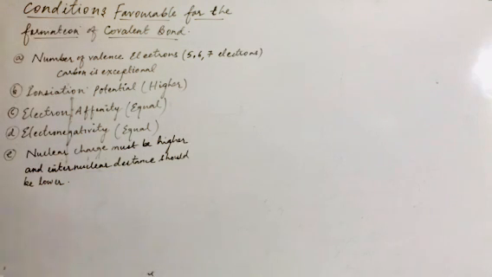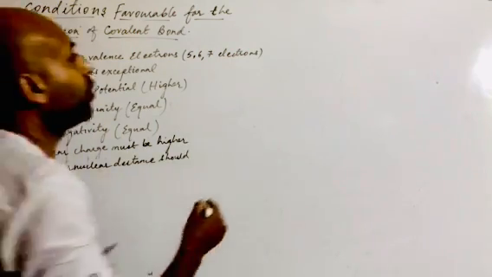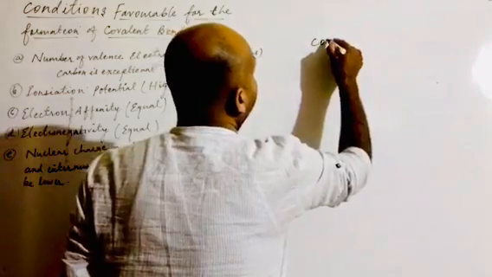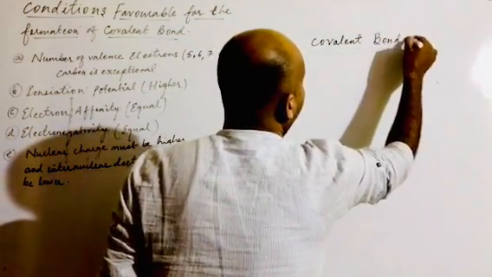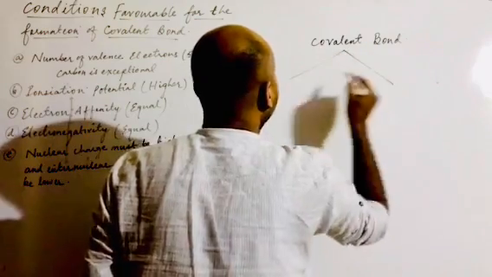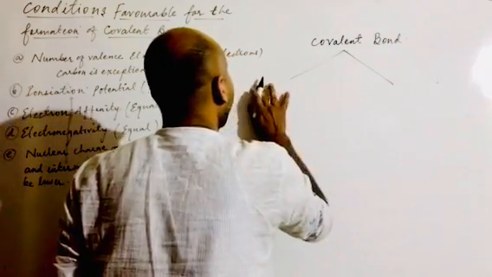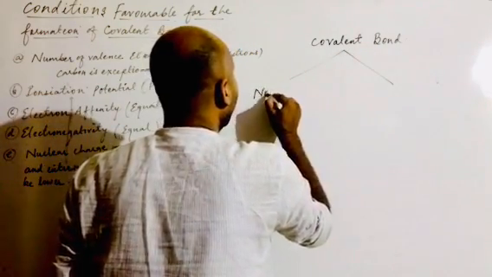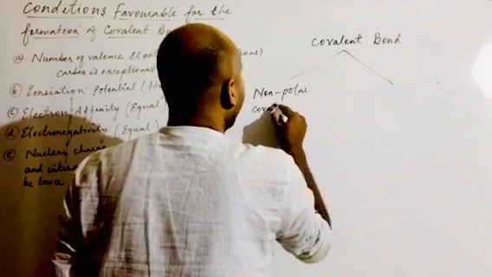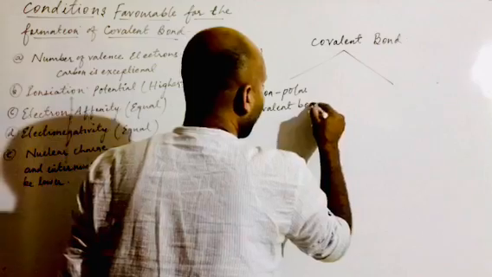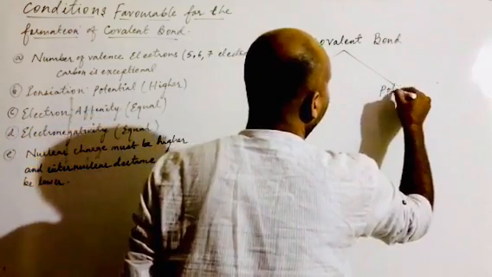So these are the favorable conditions for the formation of covalent bond. And children, you know that there are different types of covalent bond: a single covalent bond, double covalent bond and a triple covalent bond. But again, I am dividing the covalent bond into two groups. So I'll write here covalent bond. One I am writing here as non-polar covalent bond, and the next I am writing here polar covalent bond.